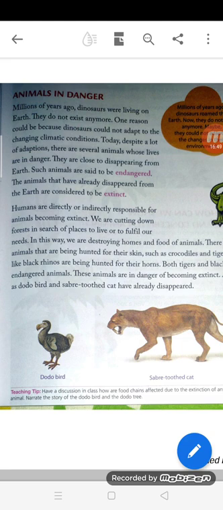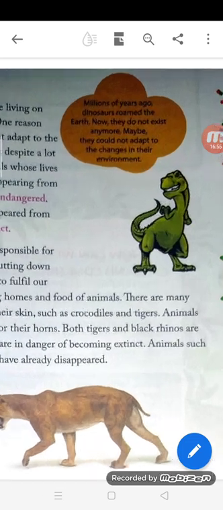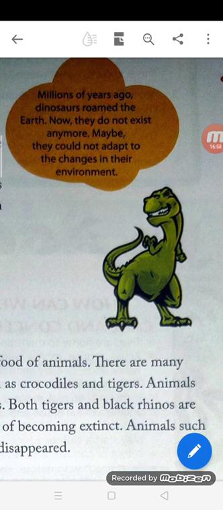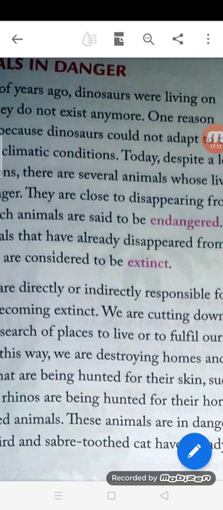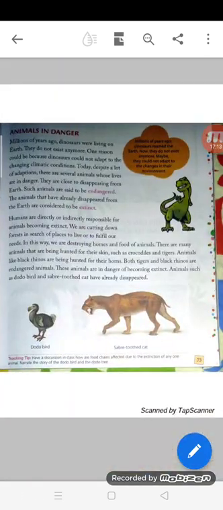So these kinds of animals are known as endangered animals. And dinosaurs, millions of years ago, roamed the earth. Now they do not exist anymore. Maybe they could not adapt to the changes in their environment.